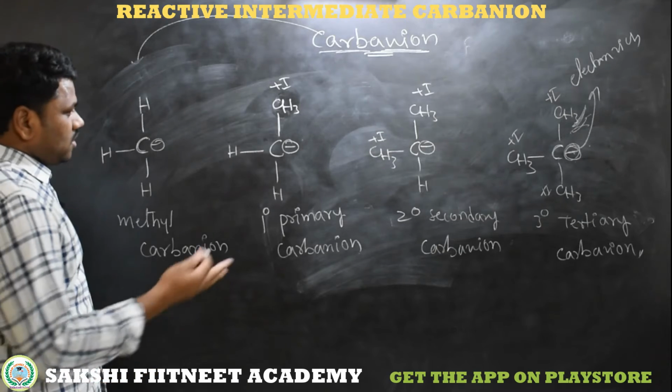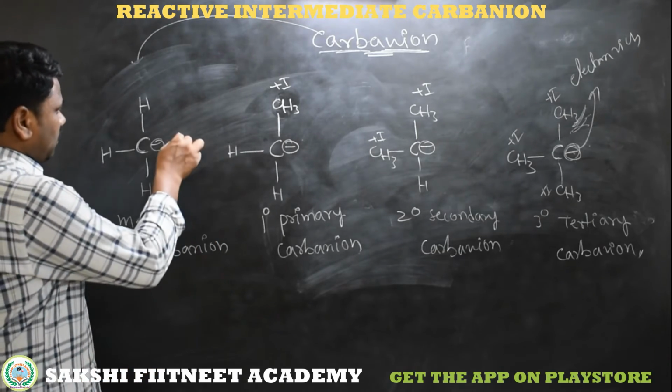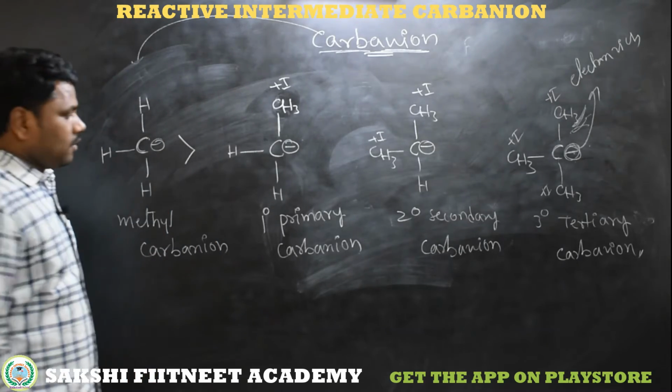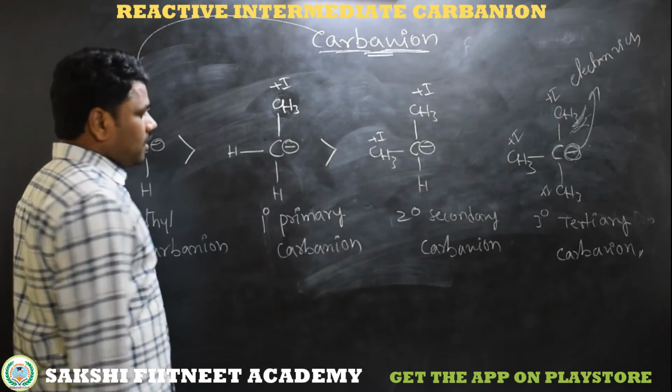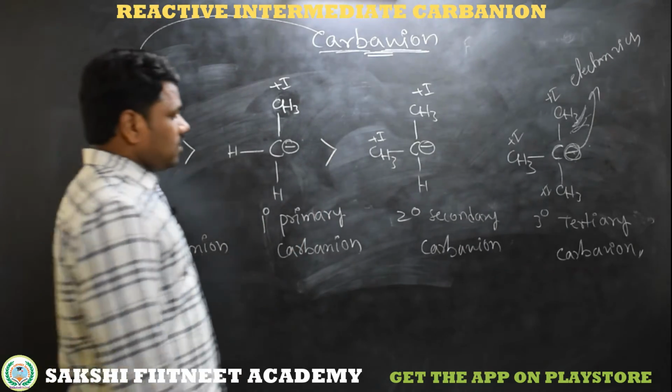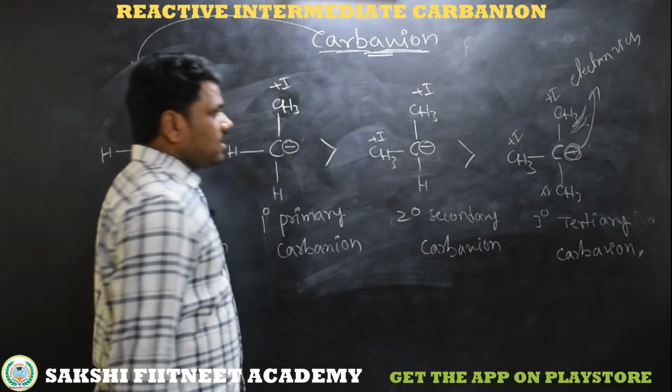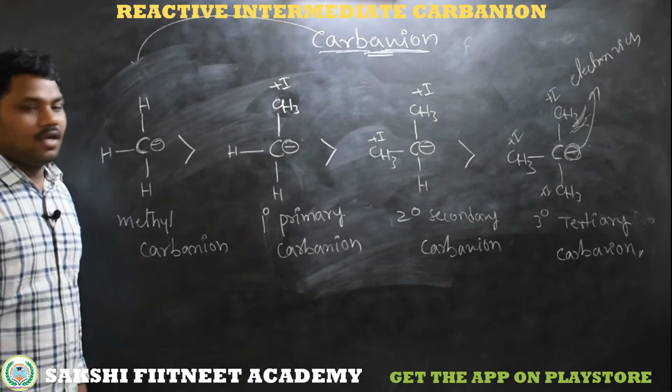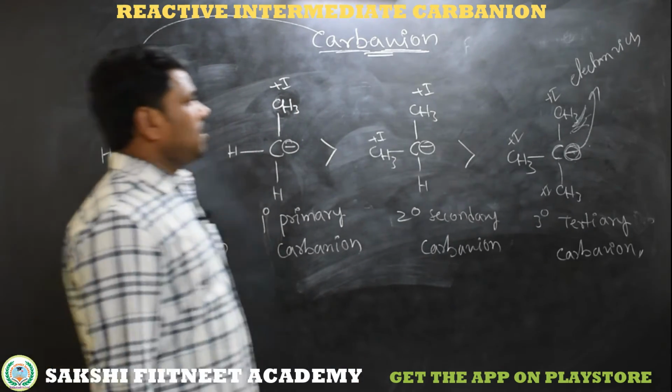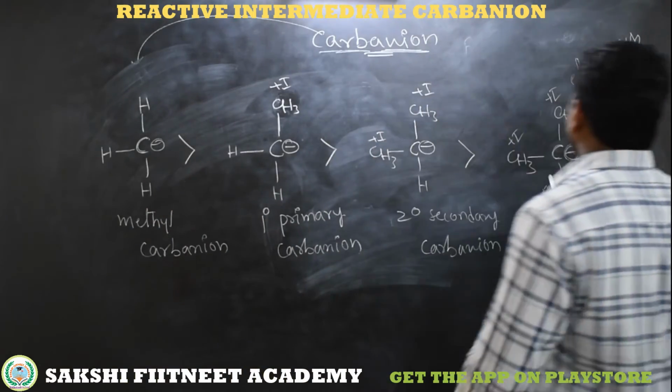So according to this, which carbanion is more stable? Simply, methyl carbanion is more stable than primary carbanion. Primary carbanion is more stable than secondary carbanion. Secondary carbanion is more stable than tertiary carbanion. So what is the stability order of carbanion?